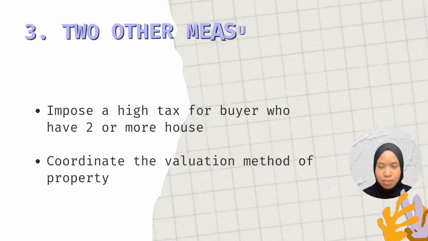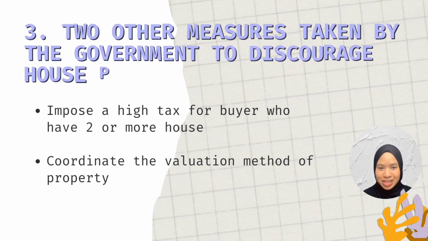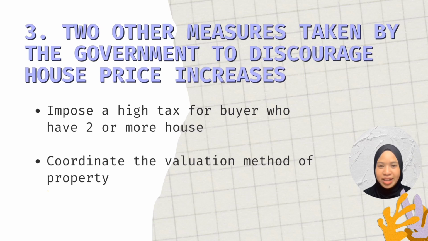Next, the question is about two other measures that the government can take to prevent the house price increase. The first is to impose a high tax on buyers who have two or more houses. It is because it can give the opportunity to those who do not have any house to buy a house with special incentives and financing facilities like step-up financing, which is an example of financing facilities that offer a low monthly installment payment and is able to reduce the cash flow burden of owning a house.